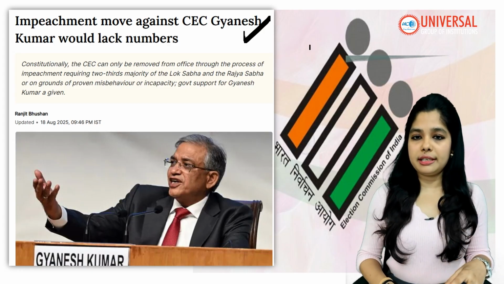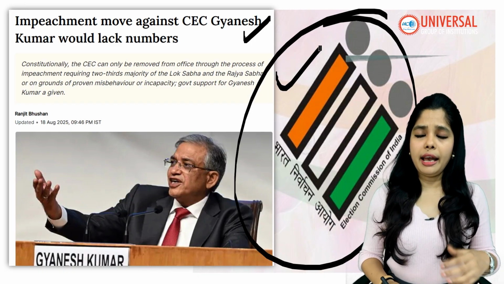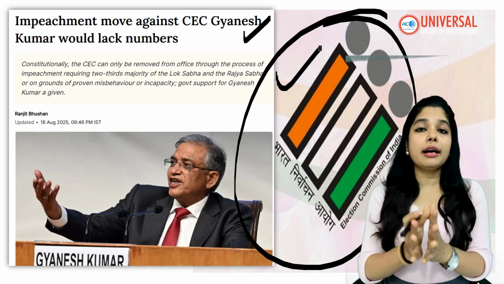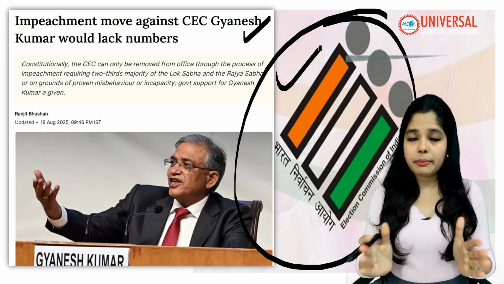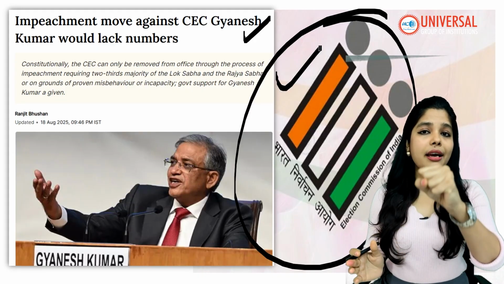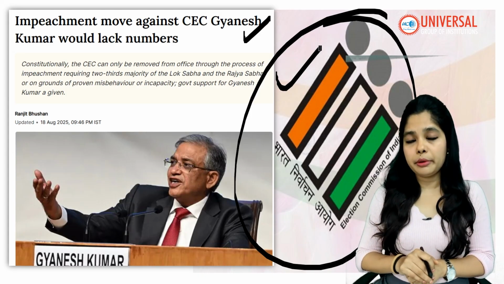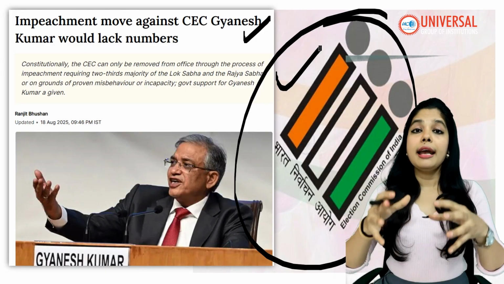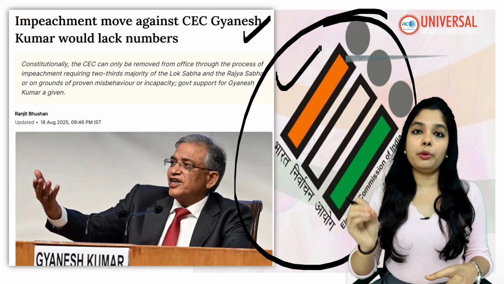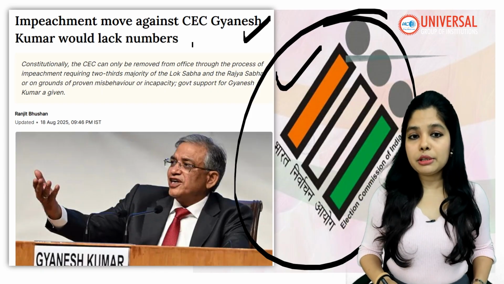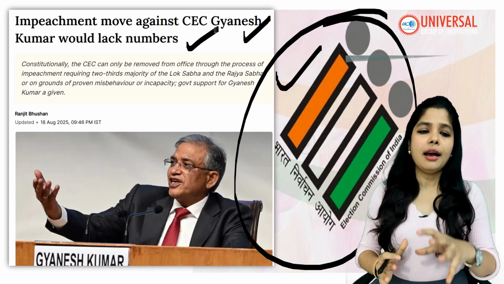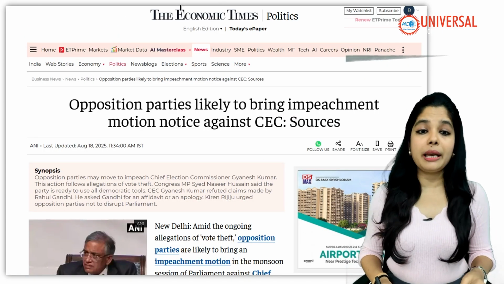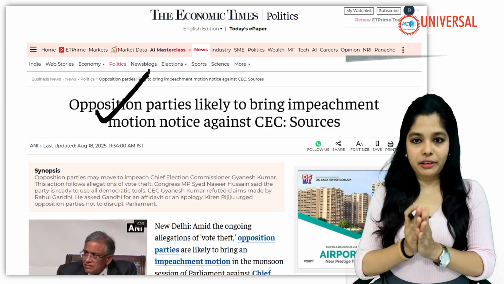Although the opposition is saying that yes, we are going to bring an impeachment motion against the Chief Election Commissioner, if we talk about the numbers, they are not going to have the majority. The removal process of the Chief Election Commissioner is similar to that of a Supreme Court judge. You hear that? It is similar to that of a Supreme Court judge, and we will be dealing with how this news is becoming a headline. The opposition party is likely to bring an impeachment motion notice against the Chief Election Commissioner.